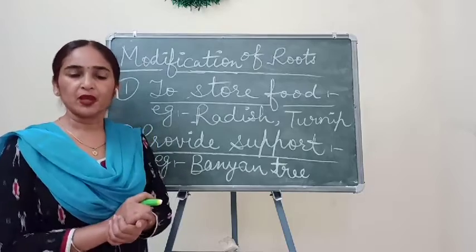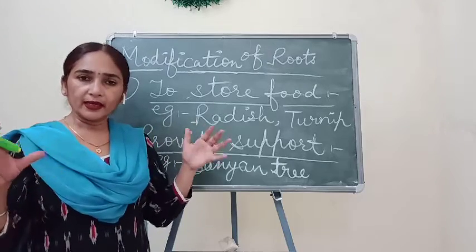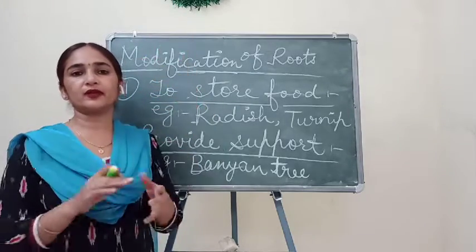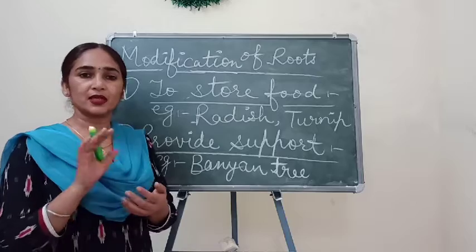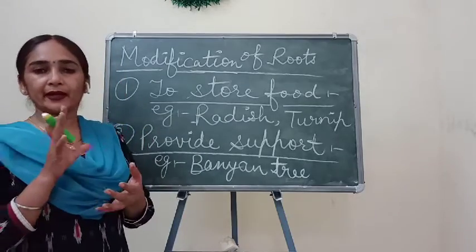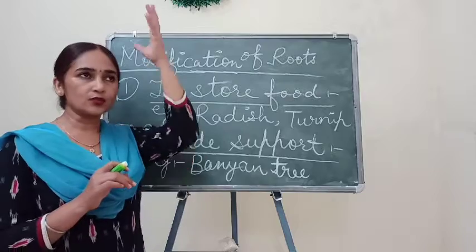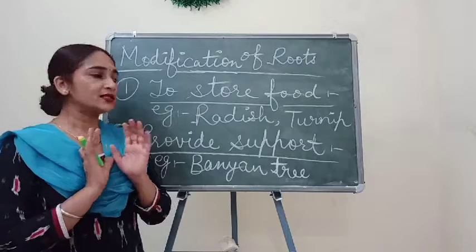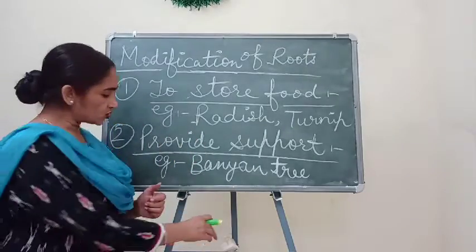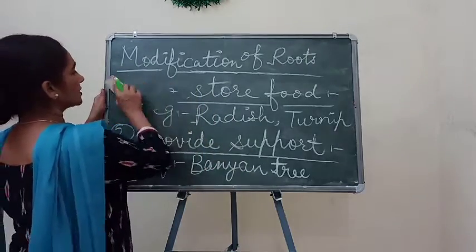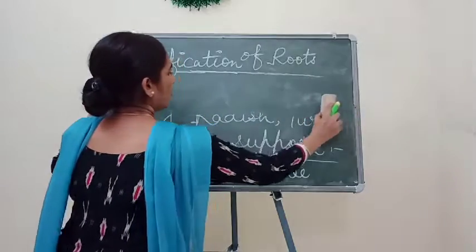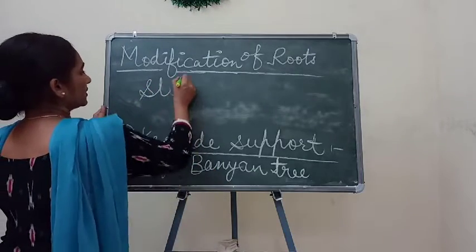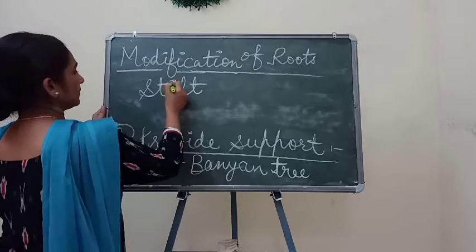But in addition to this, some roots are hanging from the branches of the tree. You must have seen that, because that is the main characteristic feature of the banyan tree, that roots hang from the branches. Those roots are special kinds of roots, and they are called stilt roots.